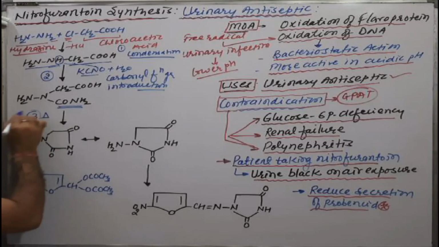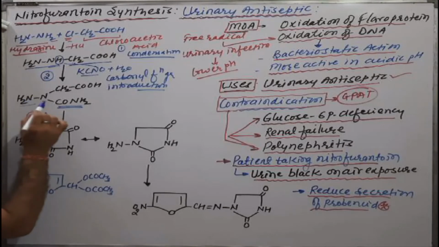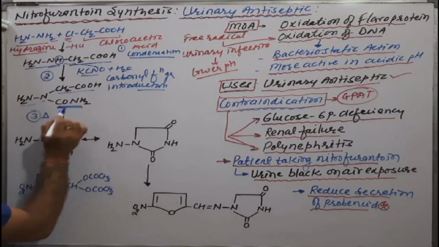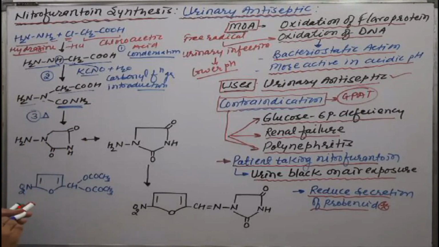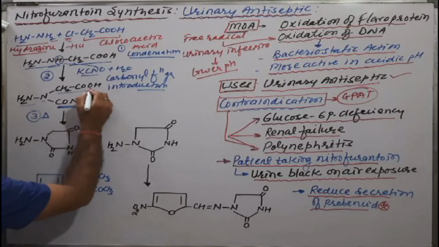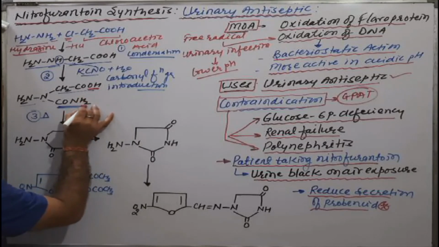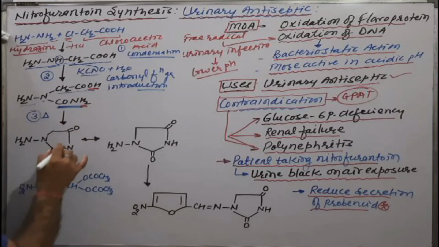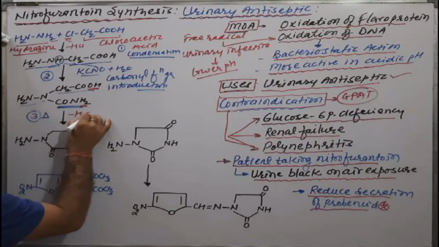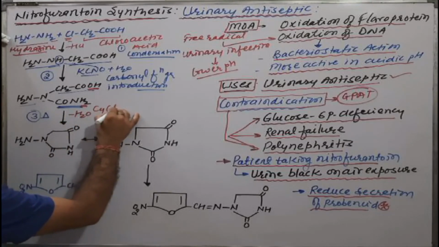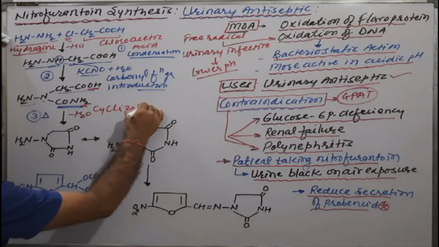At the same time, if we heat that, then reaction number three: NH2, nitrogen, CH2COOH and CONH2. If we heat this molecule, a water molecule will be removed, here the OH and here the H, and cyclization occurs at the same time.